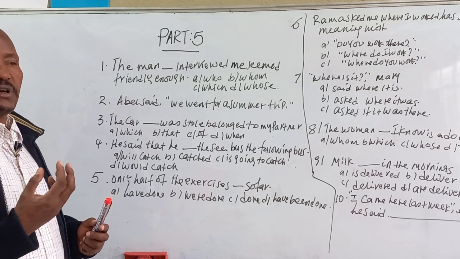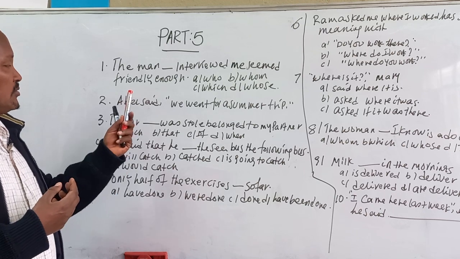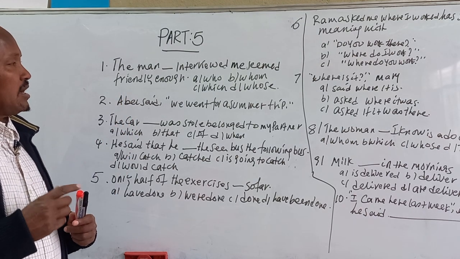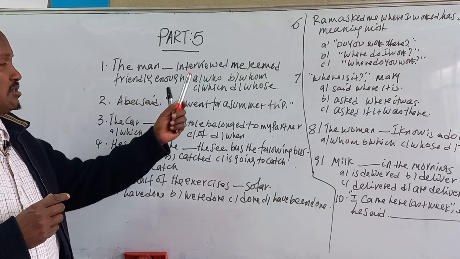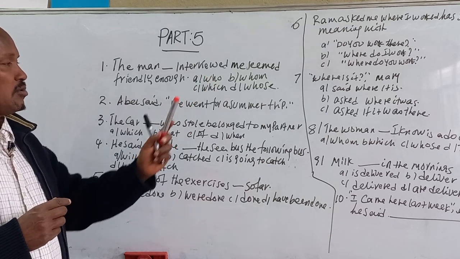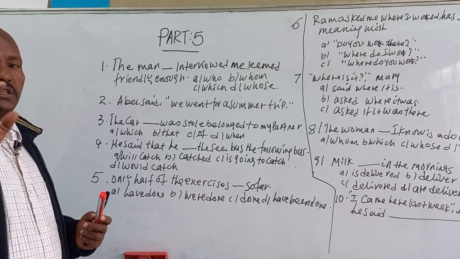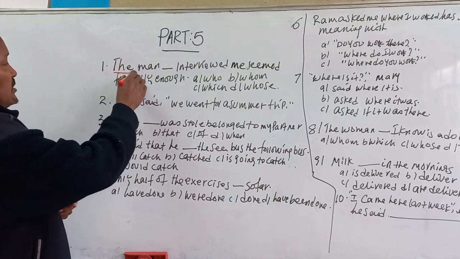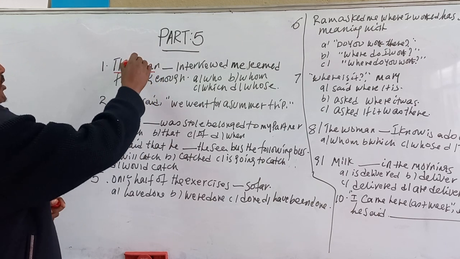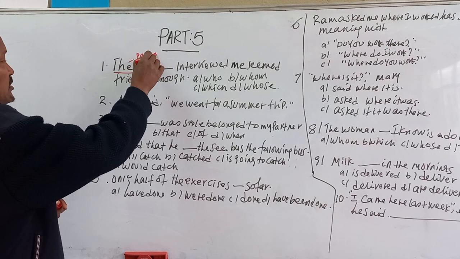these grammar aspects. So the first question: the man blank interviewed me seemed friendly enough. The choices are who, which, whom, and whose. To answer the question, you first depend on the subject of the sentence. This is a man, which is called a person.